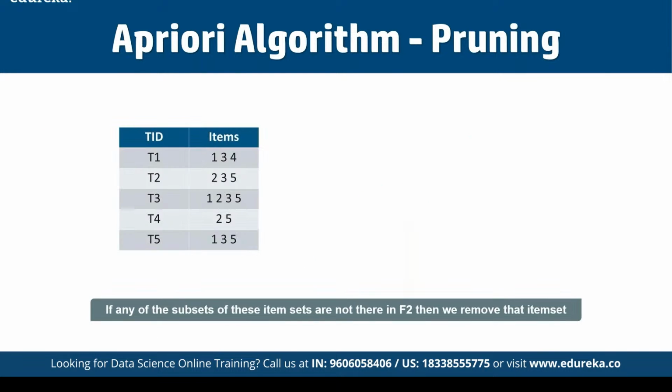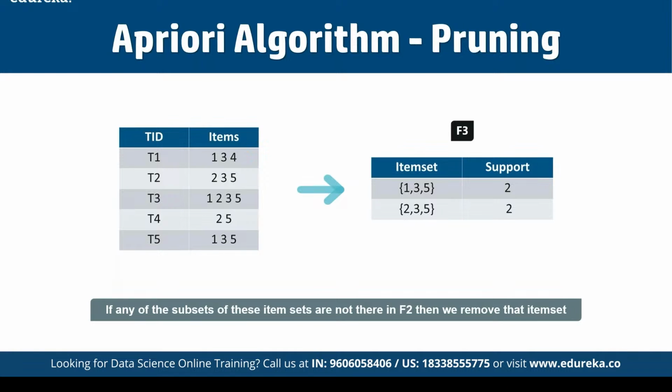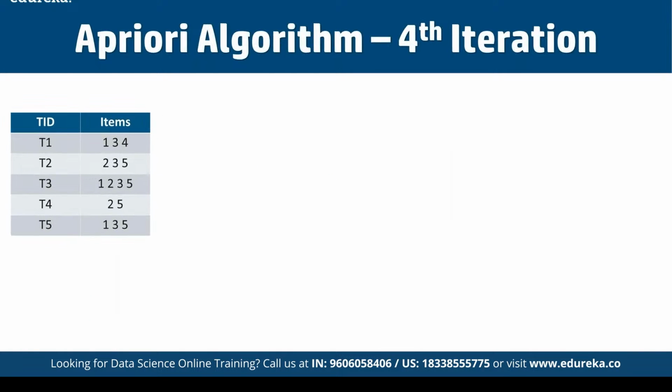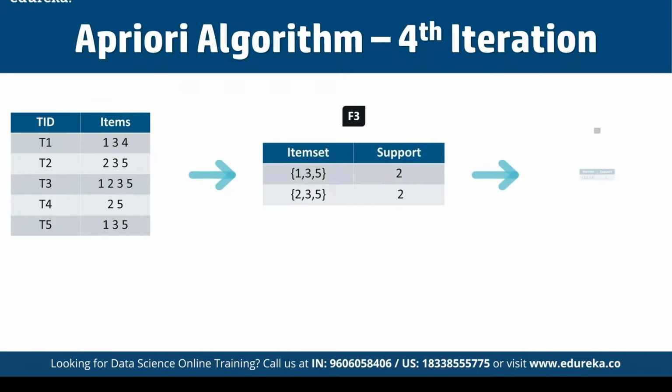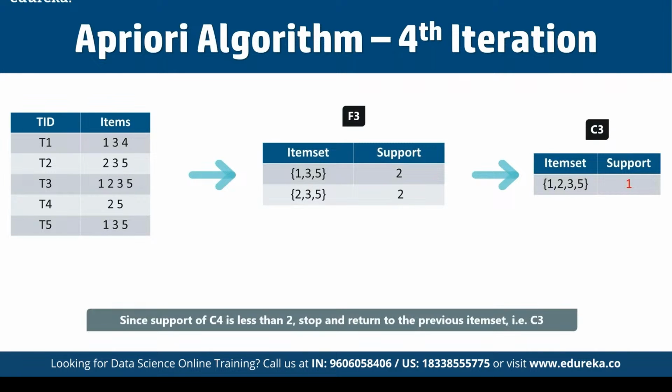And then in terms of the fourth iteration, let's suppose here we have the transaction ID, and here we have the item set and support available. Since the support of this item set is going to be less than 2, we will stop here, and the final item sets we have are F3. And until now we have not calculated the confidence value yet. This is something we have to keep in mind.